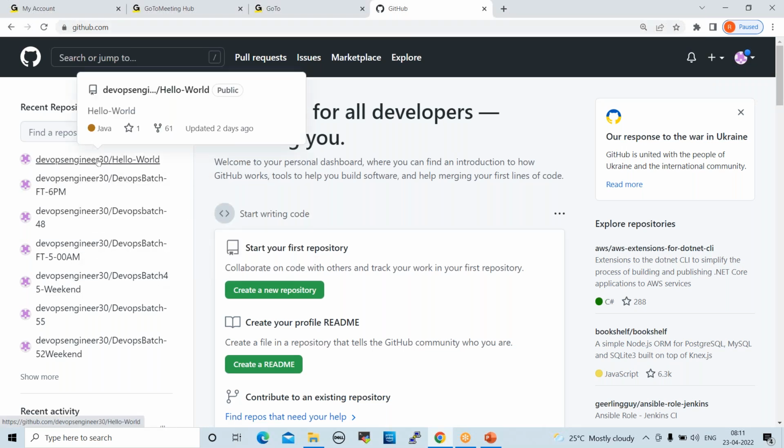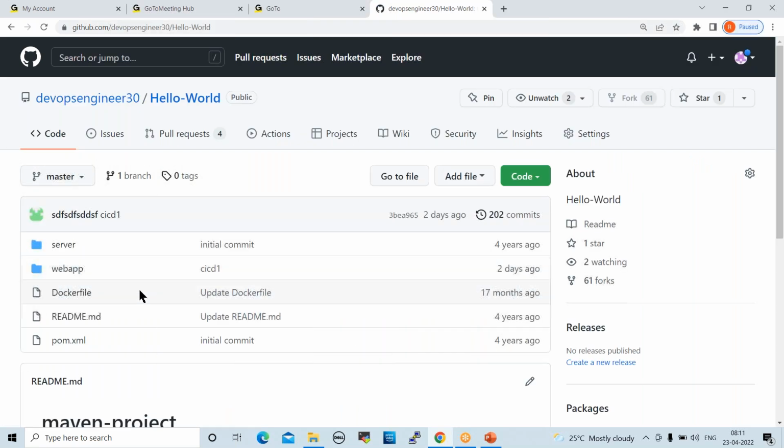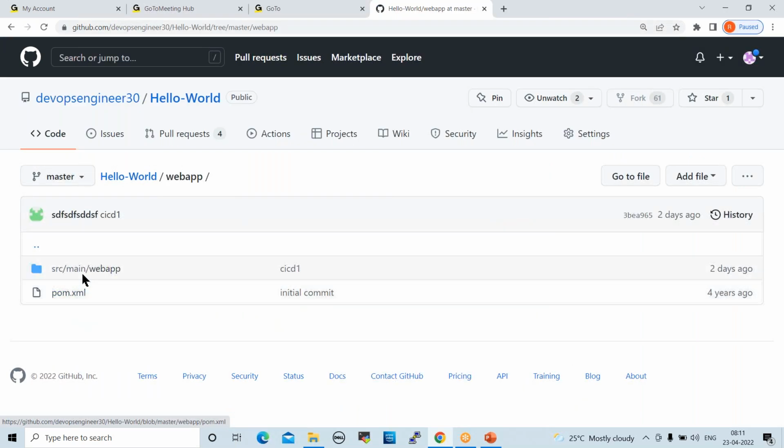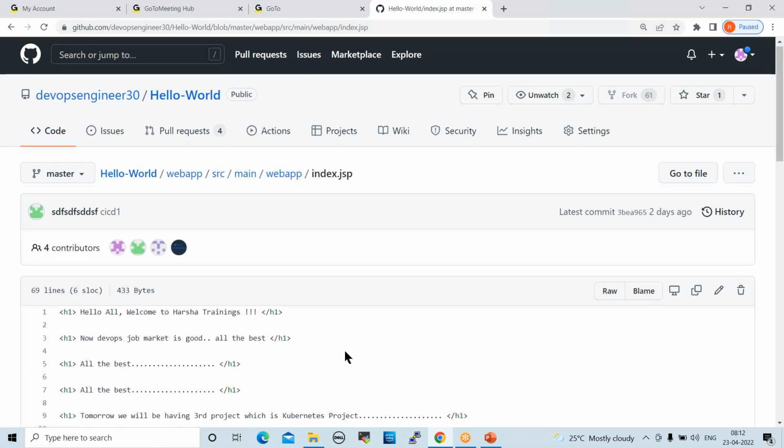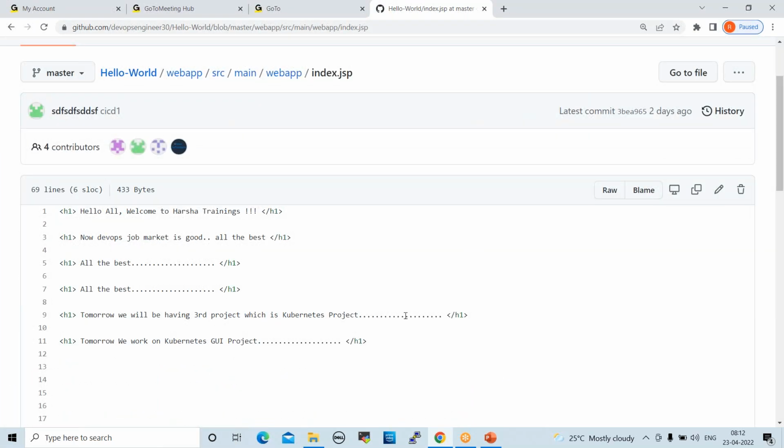See here, this is the repository which I prepared. In this we have the Java code available. Go to webapps, main folder, index.jsp. See here, this is the Java code I prepared.